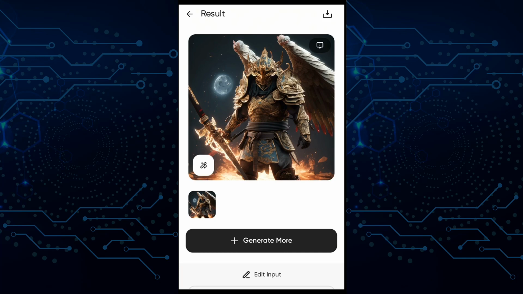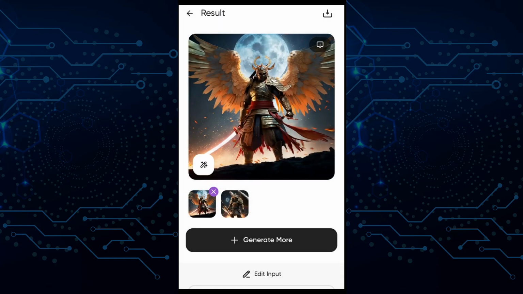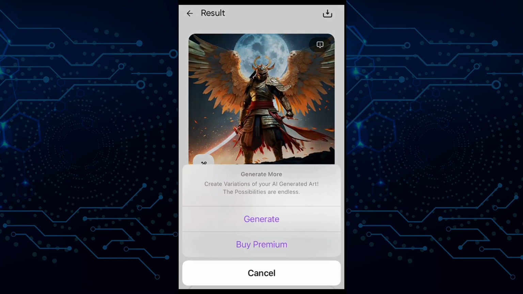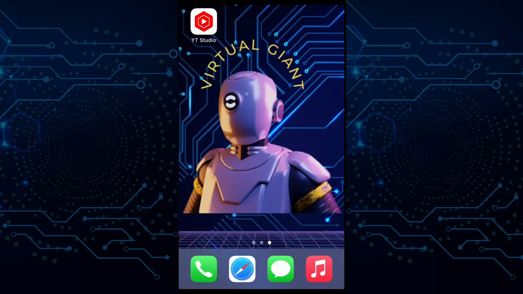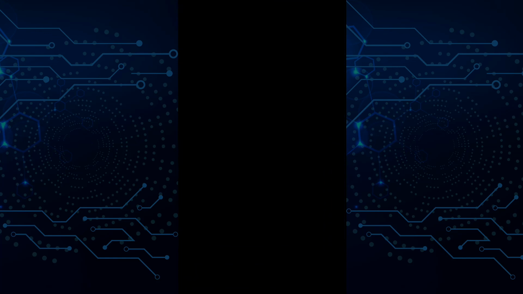I'm looking for at least 3 images, so I'll go to generate more, and then select generate. Now we have gathered everything that we need for our video, so let's go to CapCut.